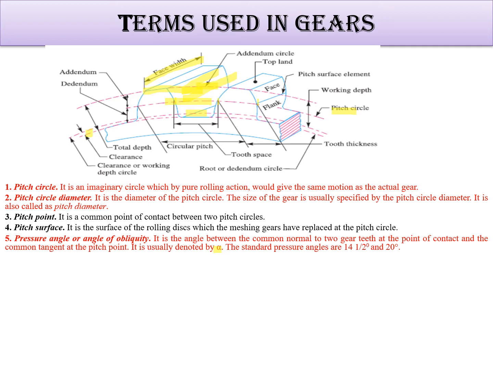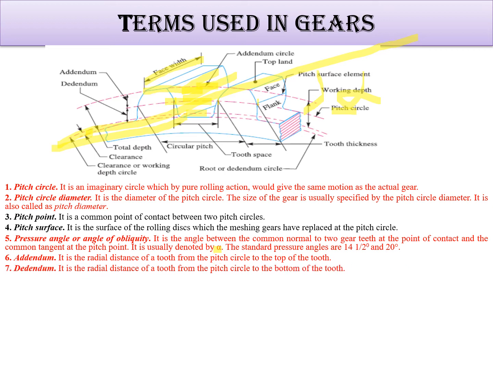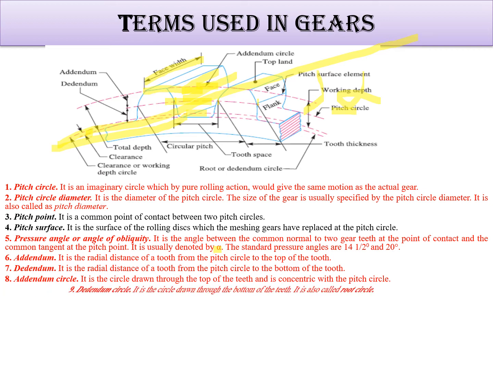So whenever the common line is drawn like this, the angle formed between them is your pressure angle. It is in the range of 14.5 degrees, 20 degrees, even sometimes 25 degrees, 22 degrees. More pressure angle, more strength. Addendum is the radial distance of the tooth from the pitch circle to the top of the tooth. Dedendum is the radial distance from the pitch circle to the bottom of the tooth. Addendum circle is a circle through the top of the teeth, and the circle through the bottom of the teeth is the root circle.